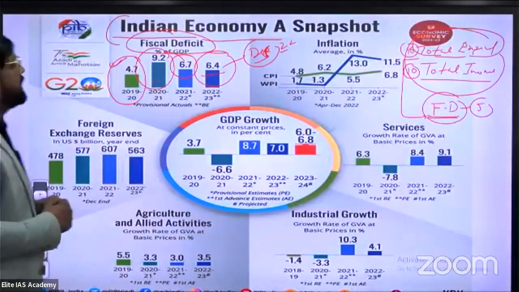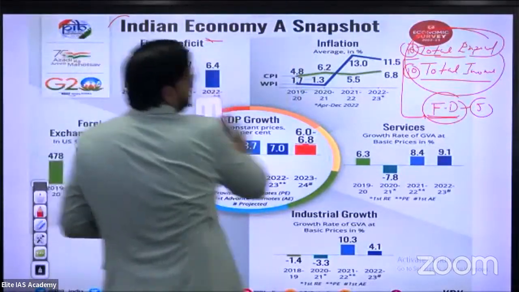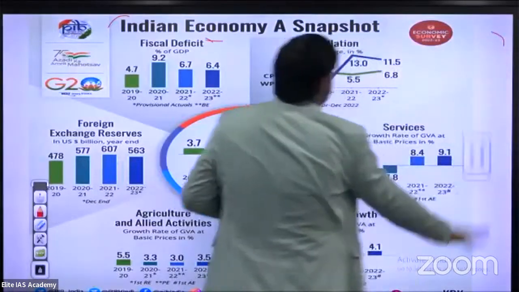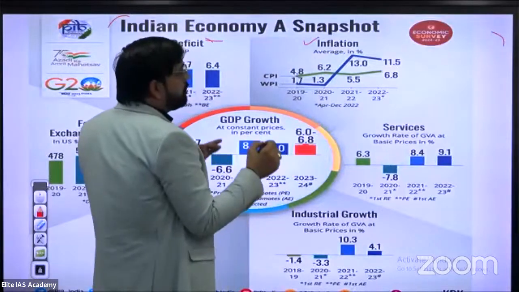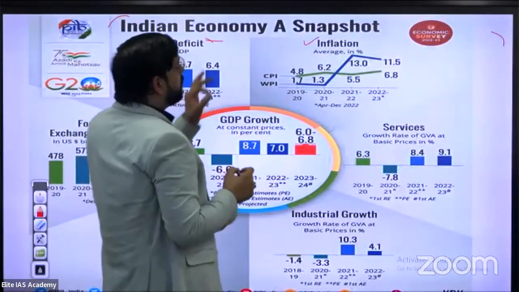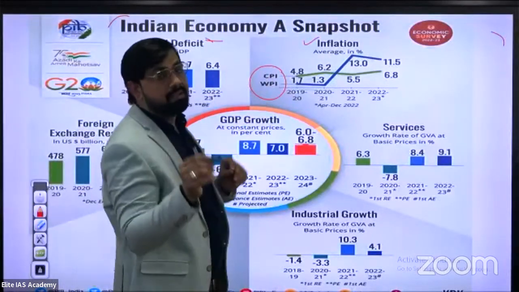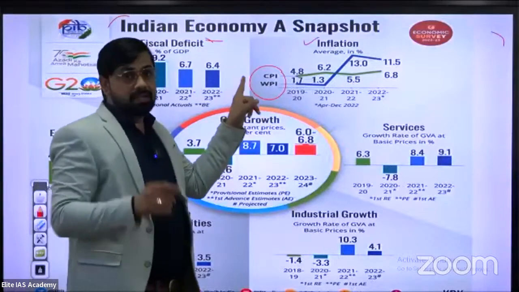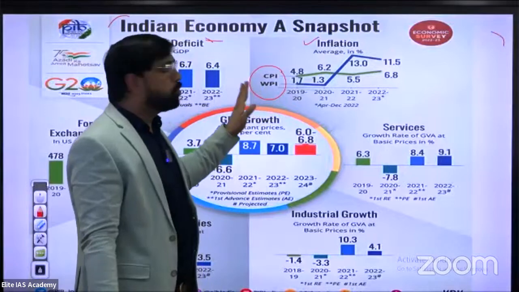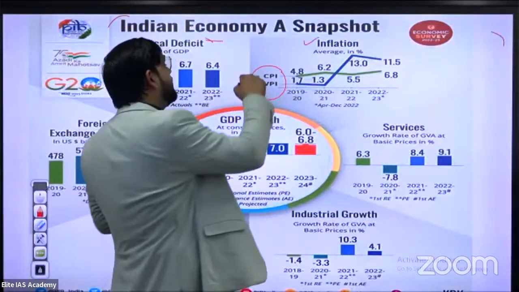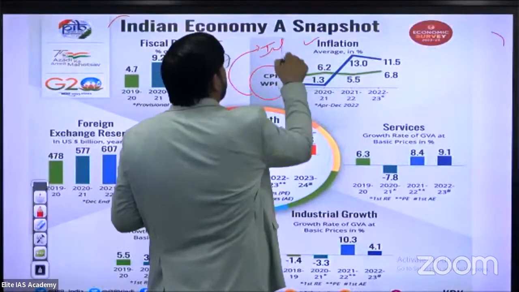And then what about inflation? According to the economic survey, in 2019-2020, CPI and WPI are the indexes of inflation. Write down in short: the full form of CPI is Consumer Price Index and WPI is Wholesale Price Index. Those are the indexes which help to calculate inflation.